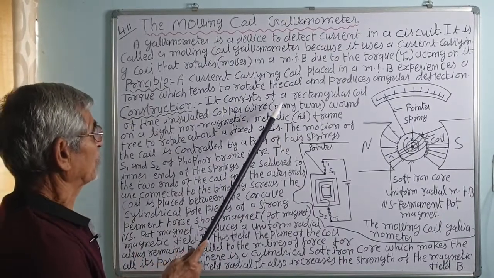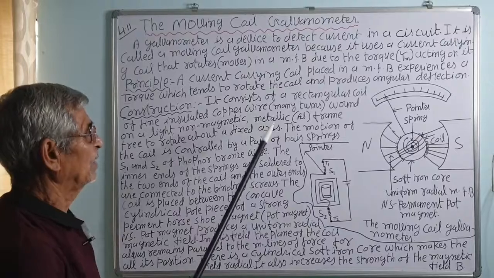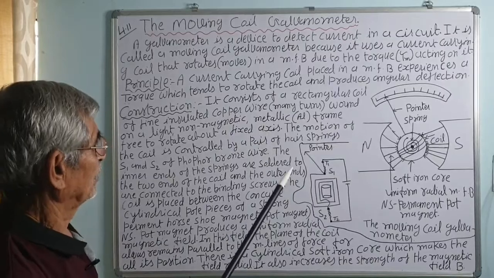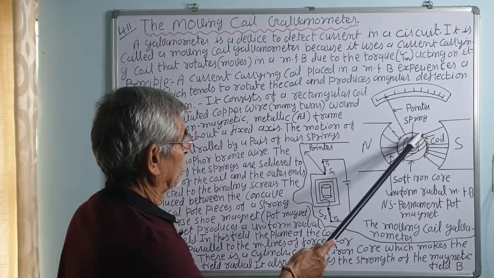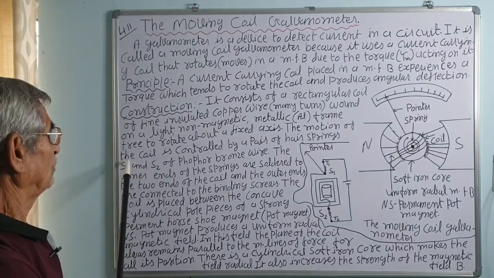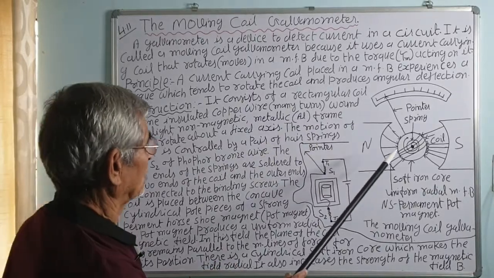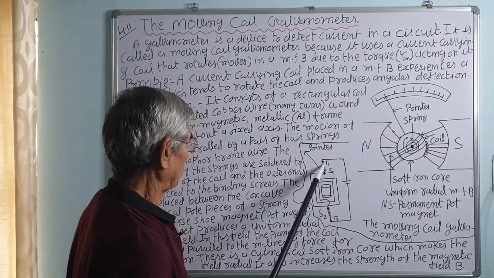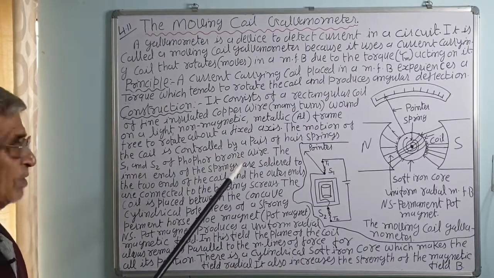The construction. It consists of a rectangular coil of fine insulated copper wire of many turns wound on a light, non-magnetic, metallic frame like aluminum, free to rotate about a fixed axis. This is the coil wound on the light, non-magnetic metallic frame, that is aluminum. The motion of the coil is controlled by a pair of hair springs. These are the hair springs, S1 and S2, of phosphor bronze wire.